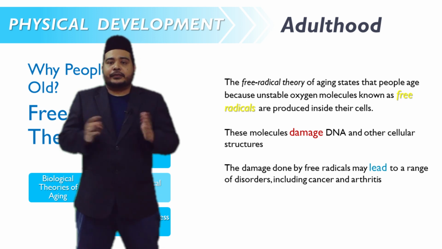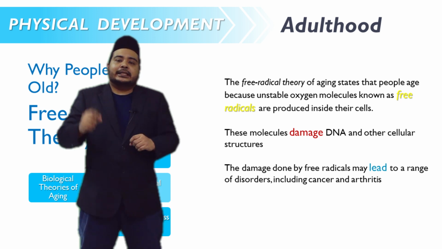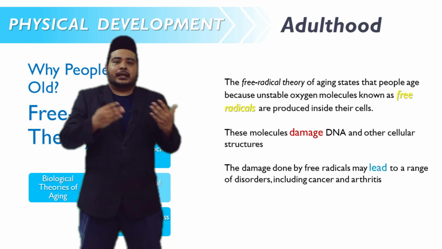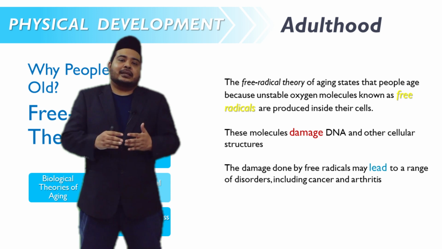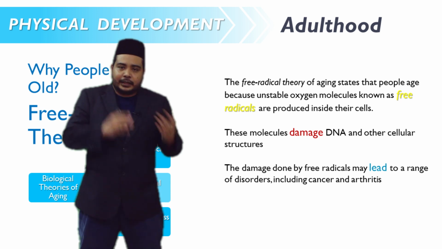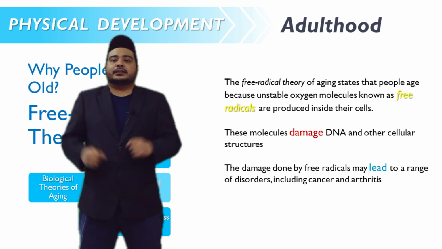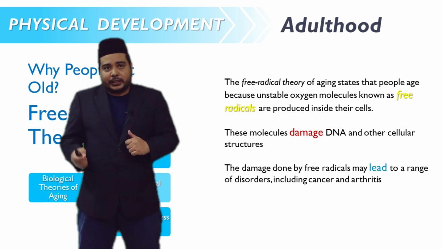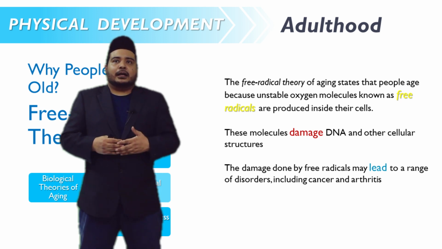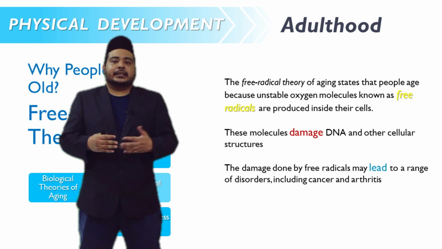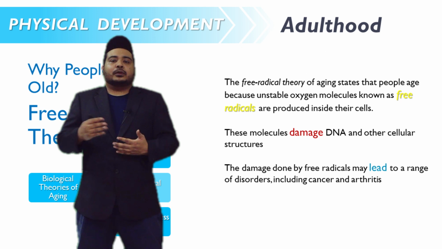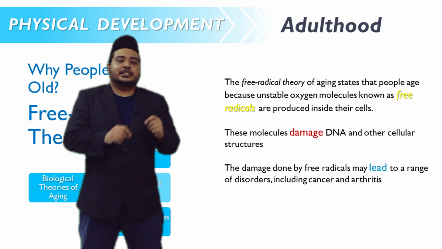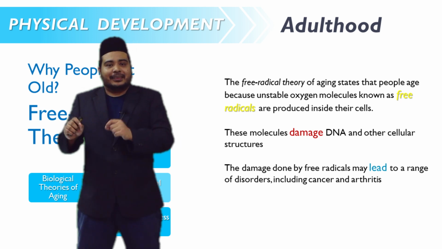These molecules damage our DNA, and this damage also affects our cellular structure. The damage done by free radicals will lead to a range of disorders, making us ill with sickness such as cancer and arthritis. So we get old because our body produces oxygen molecules known as free radicals.